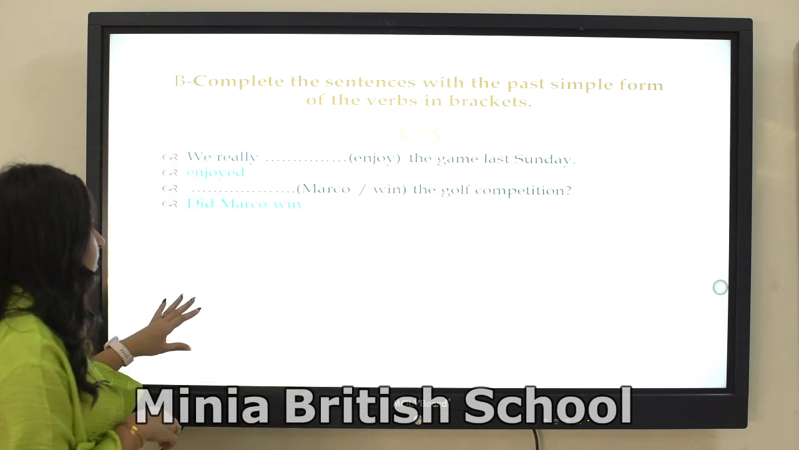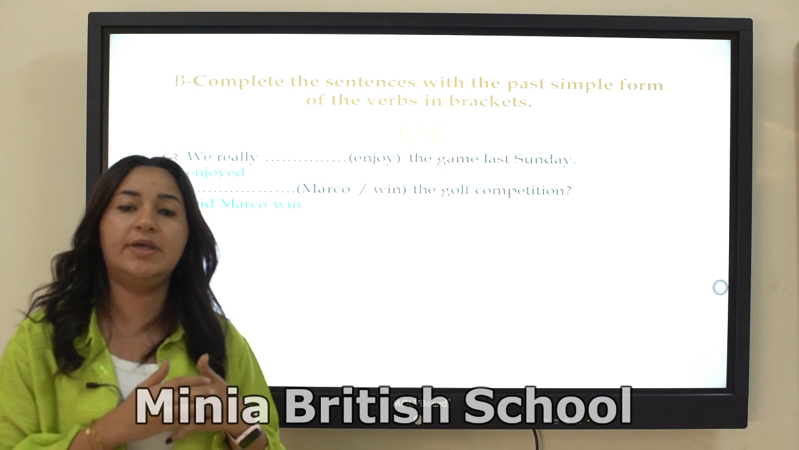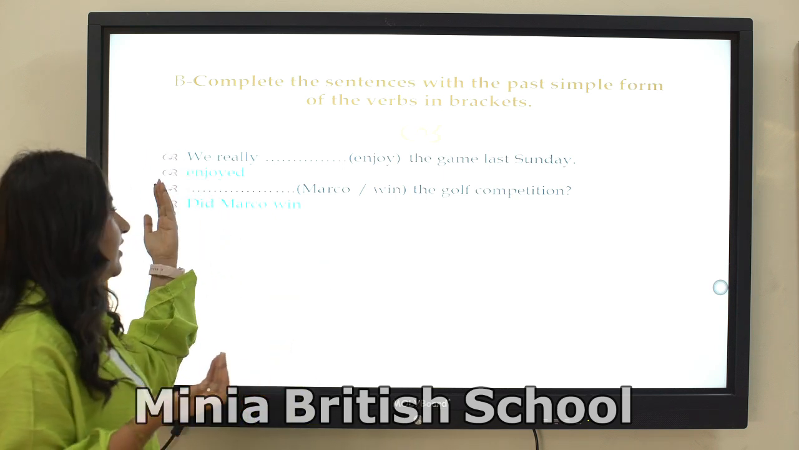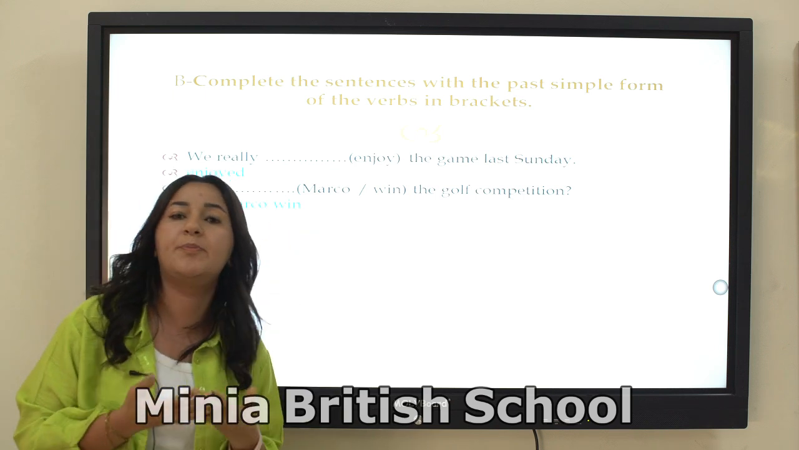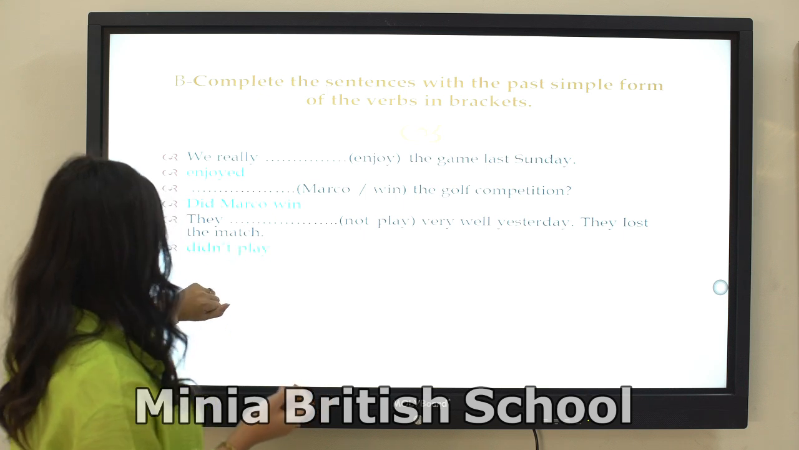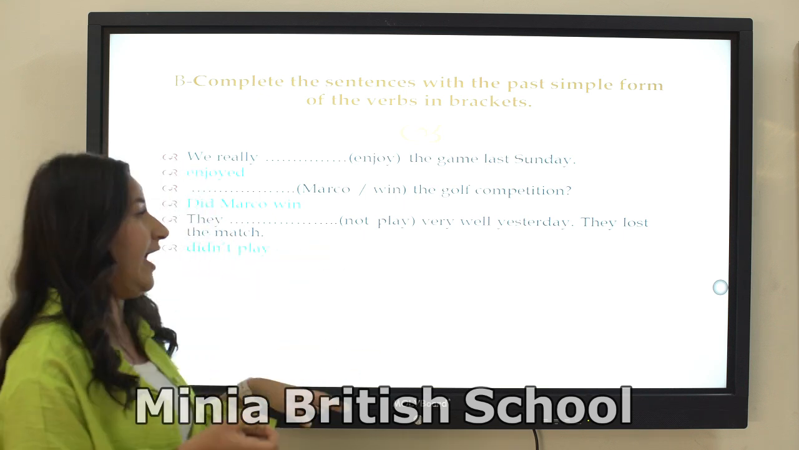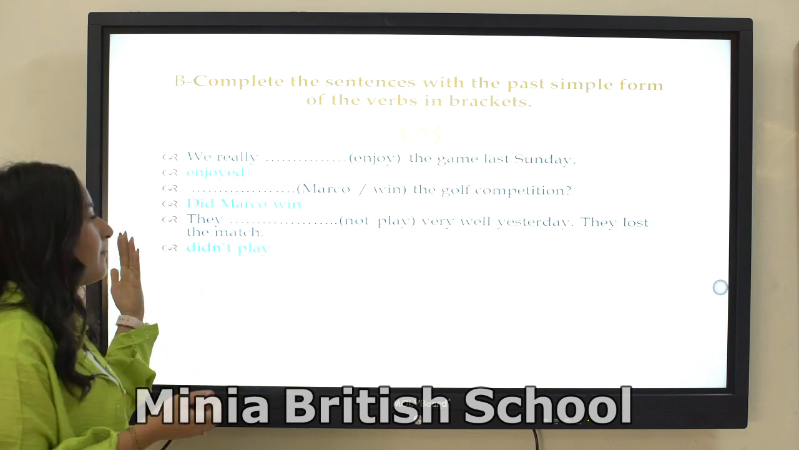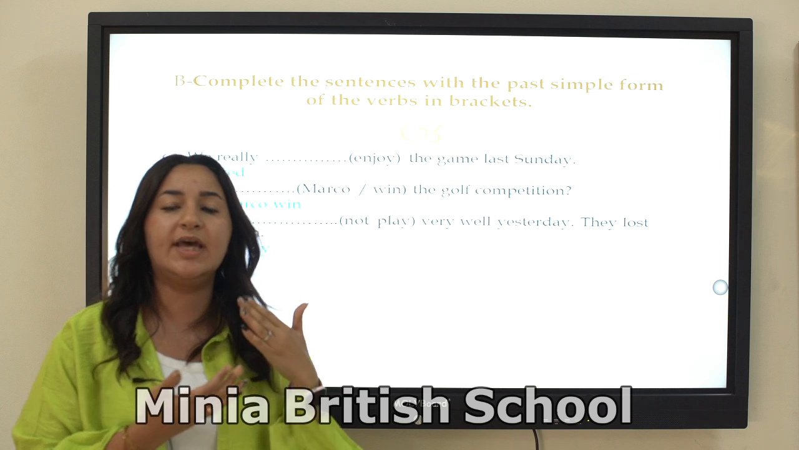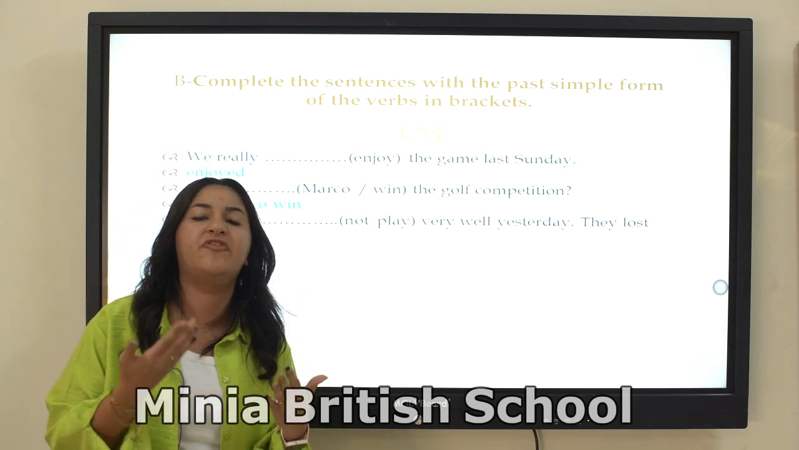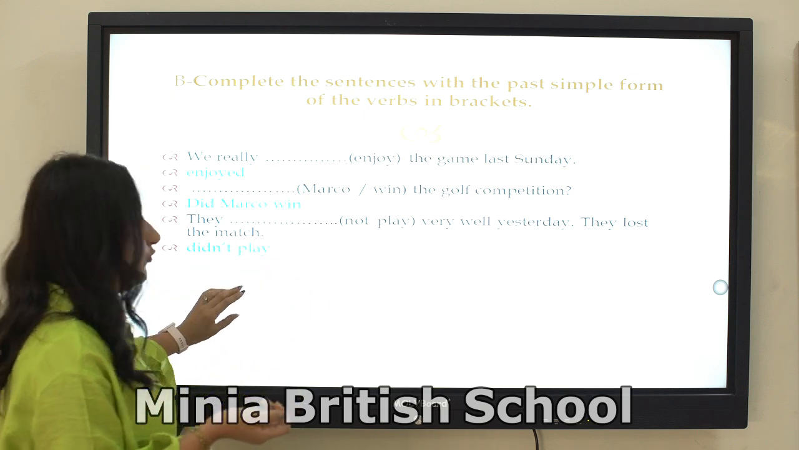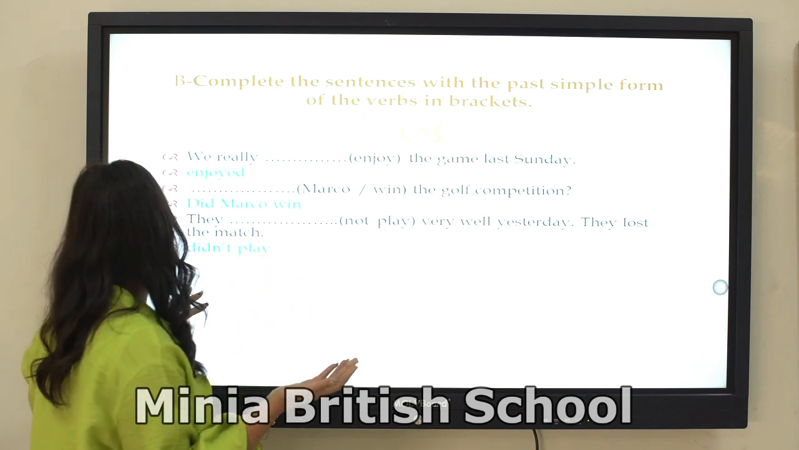Okay. Number 2, Marco went to practice the golf competition. To make a question with did, we will start with a yes or no question. Did, then subject, then the verb. Okay. Number 3, they did not play very well yesterday. They lost the match. So exactly, it will be didn't play, because did is the auxiliary verb of past simple, and the negative of did is didn't. Then we put the base form.